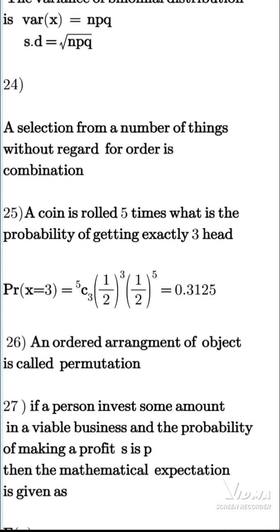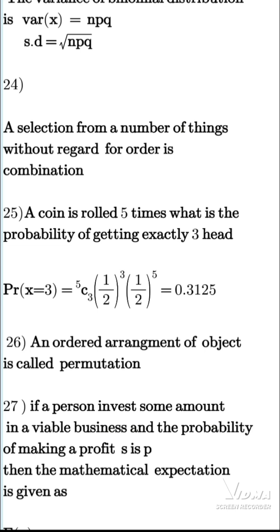A selection from a number of things without regard for order is a combination. So in combination, we do not take into consideration the order. The order does not matter. We can write 1, 2, 3 as 3, 1, 2. We can also write it as 1, 3, 2. So the order does not matter.